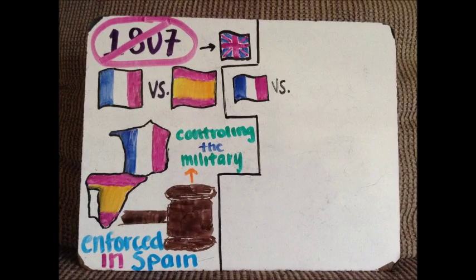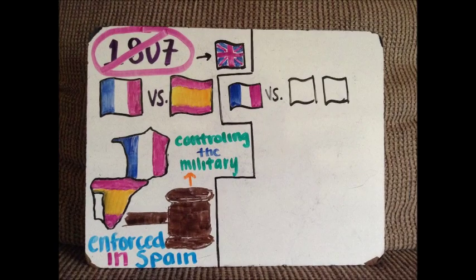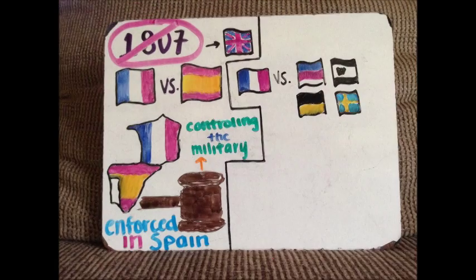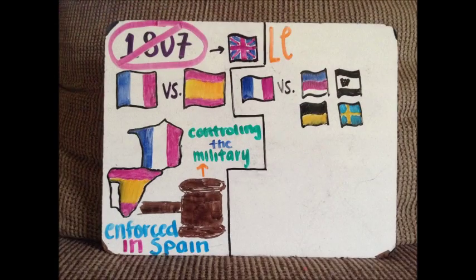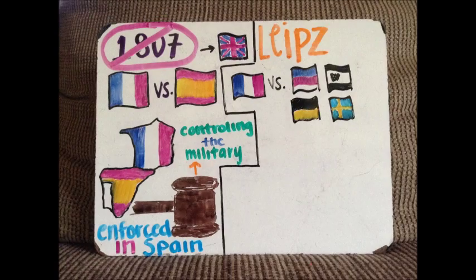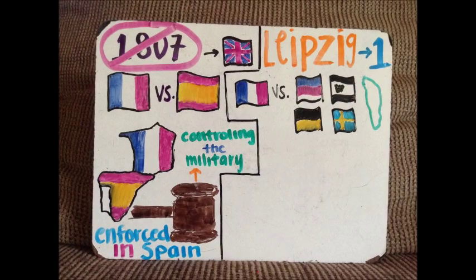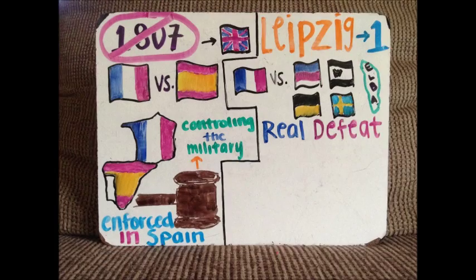In the Battle of Leipzig, the French army was again defeated, this time by troops from Russia, Prussia, Austria, and Sweden. This major battle was fought in Leipzig, Saxony, and led to Napoleon's first exile to Elba in the year 1814. This was Napoleon's first real defeat, which came in the Napoleonic Wars.